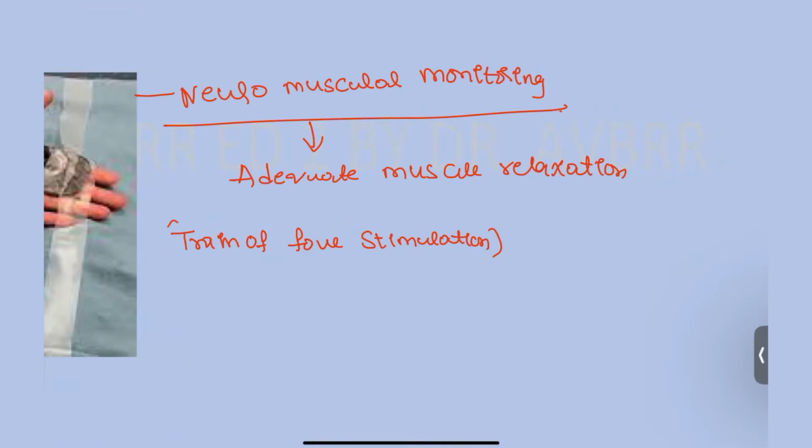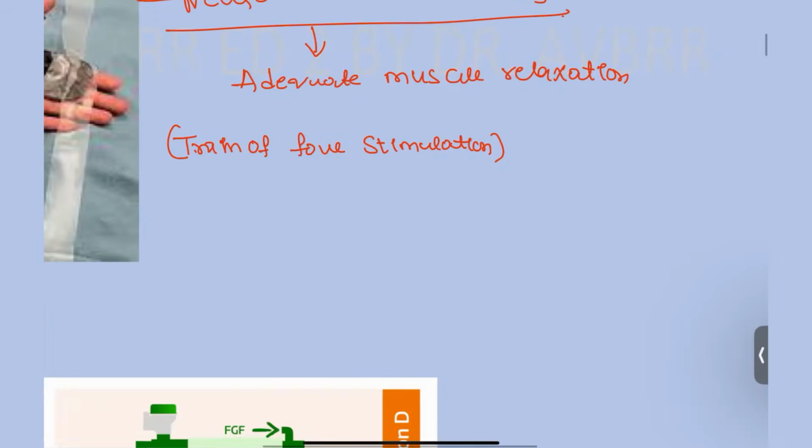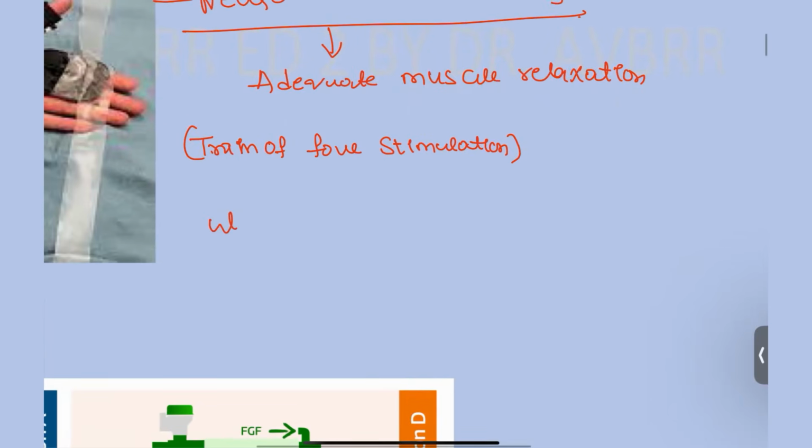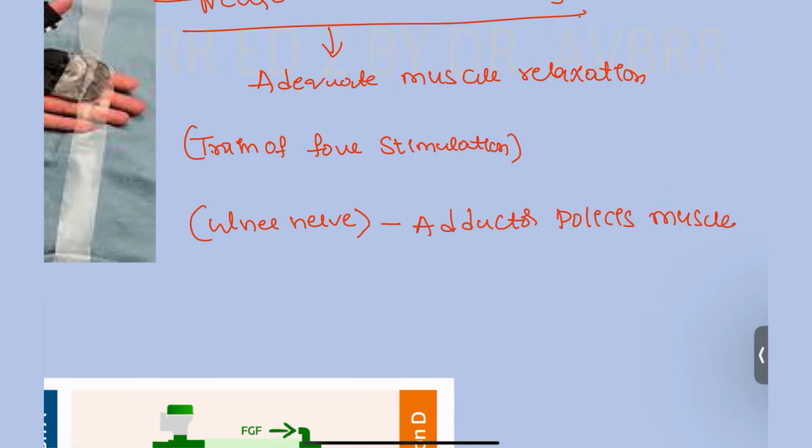Next, what is the common nerve that we are going to test here, guys? Ulnar nerve. Ulnar nerve we are going to check. And what is the muscle? The muscle can also be asked in the examination. Adductor pollicis muscle. That we are going to check here.